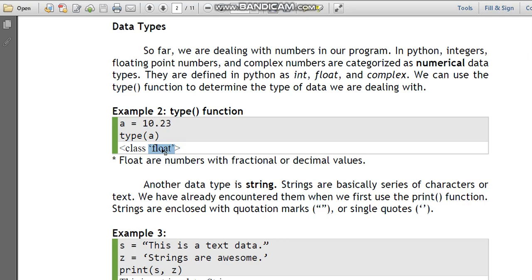data is a float. Ang float kasi, pag sinabi natin floating point numbers, ito yung mga may decimal places. Ayan. Okay, so yun yung mga floating point numbers. Float are numbers with fractional or decimal values. Another data type is string.